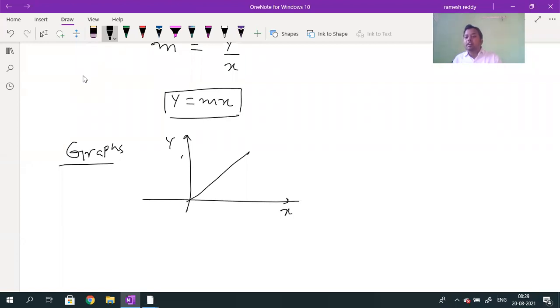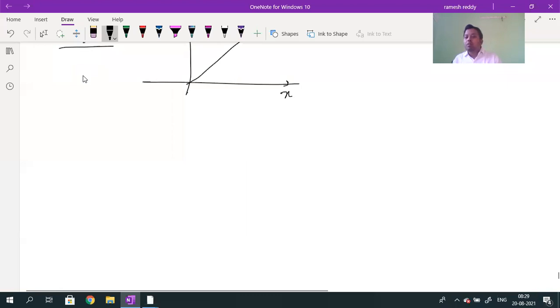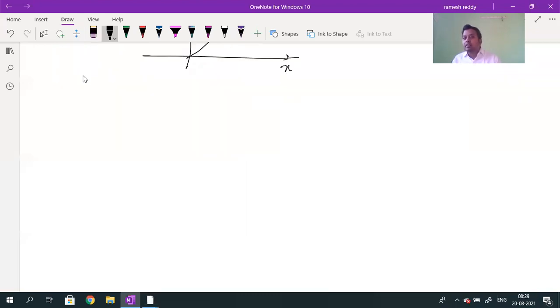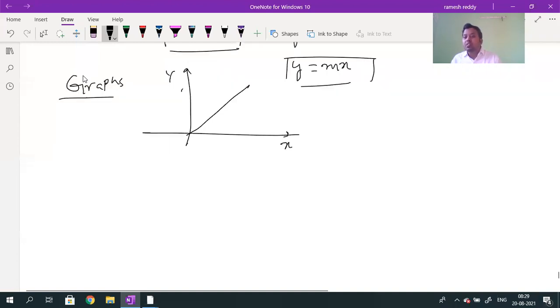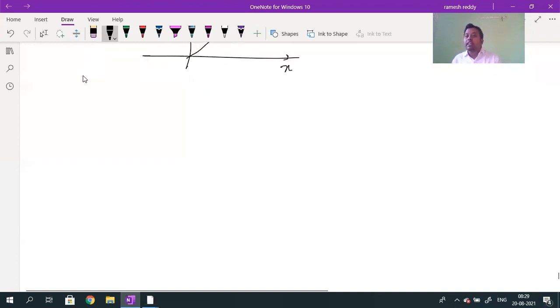Whenever y is directly proportional to x, when two quantities are directly proportional, to remove the proportionality we need a constant. So then we get y is equal to mx. In physics, when you are drawing the graph between two variables, if they are directly proportional, you will come to know. Don't bother. If you still want, tomorrow the class will also continue. Once again, slope means the angle made by the line with the horizontal.